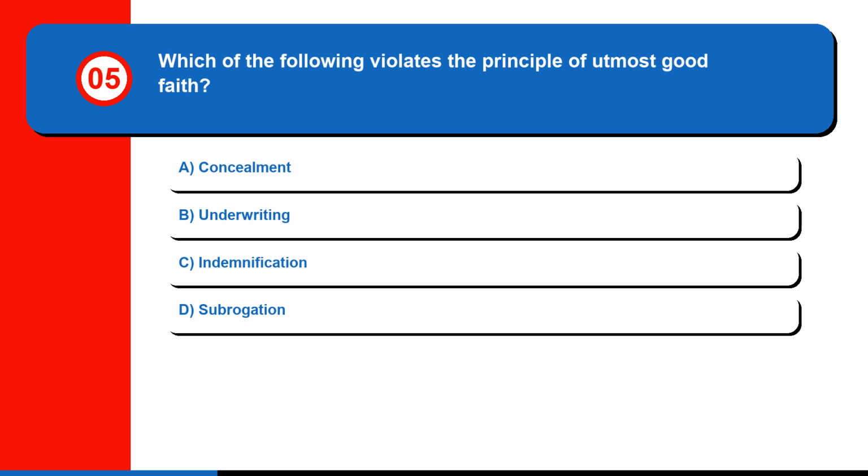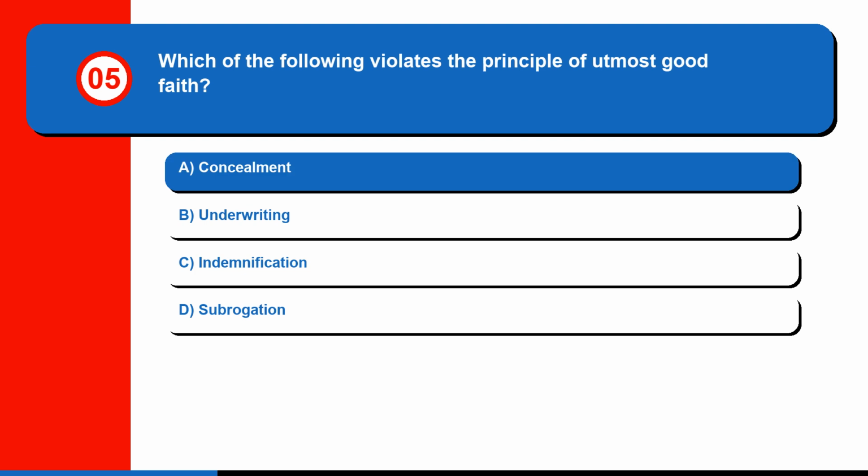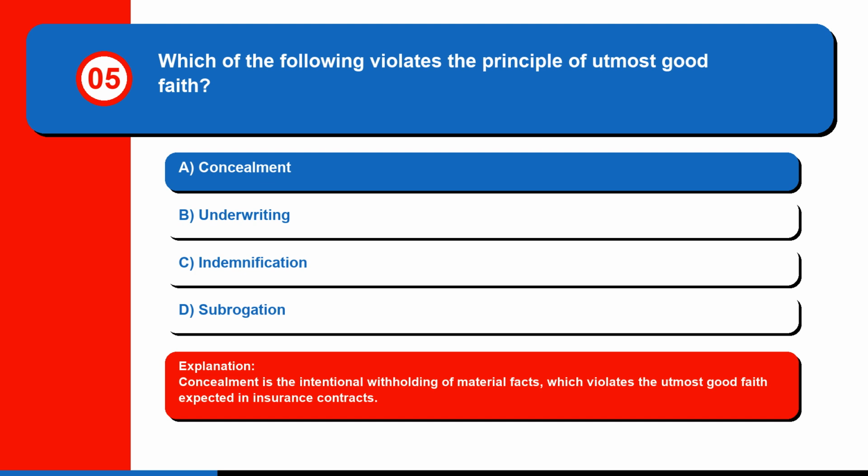Question 5. Which of the following violates the principle of utmost good faith? A. Concealment, B. Underwriting, C. Indemnification, or D. Subrogation. The correct answer is A. Concealment. Concealment is the intentional withholding of material facts, which violates the utmost good faith expected in insurance contracts.